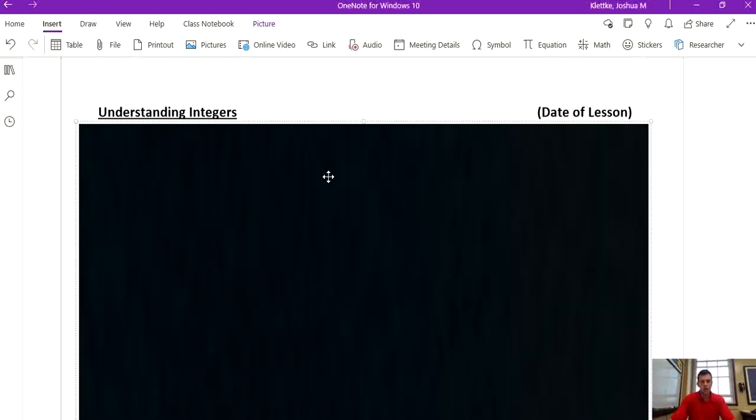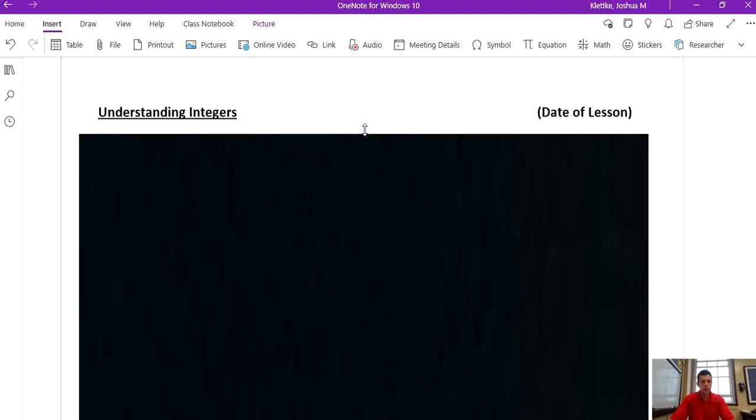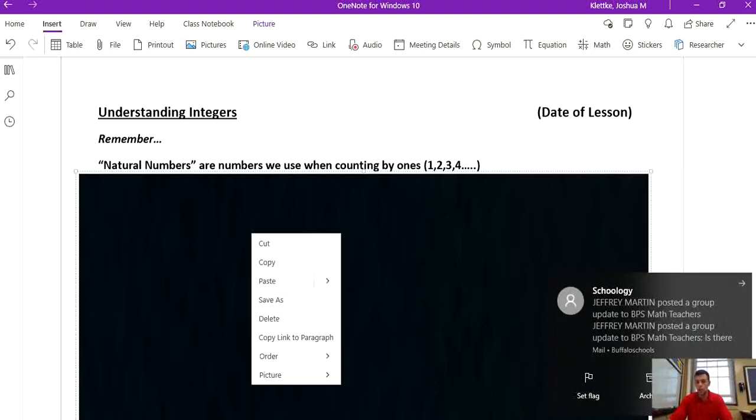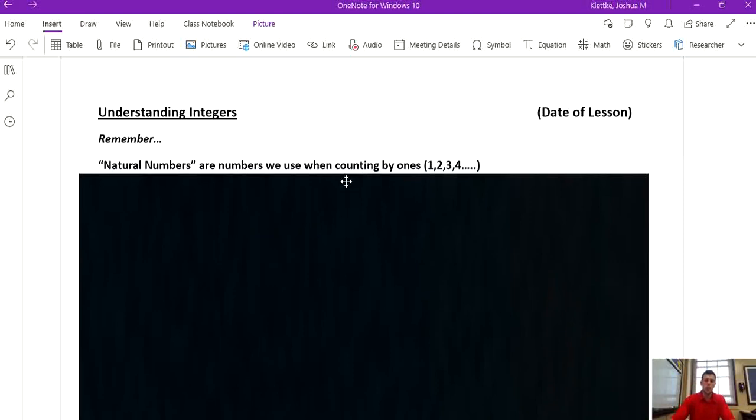Alright, so integers. Before we talk about integers, there are some things we have to remember first. First thing we want to remember is something called natural numbers. Now, even if you don't remember the phrase natural numbers, I promise you do remember what natural numbers are. They are the very first things that you learned in math class way back in probably kindergarten. So natural numbers are the numbers we use when counting by ones. So when you're counting for hide and go seek, you count 1, 2, 3, 4. Those are the natural numbers. They're also called counting numbers. So that's the first thing we have to remember to start talking about integers.